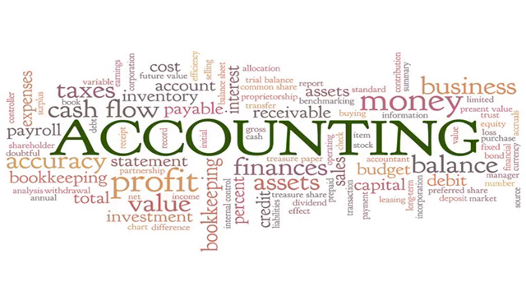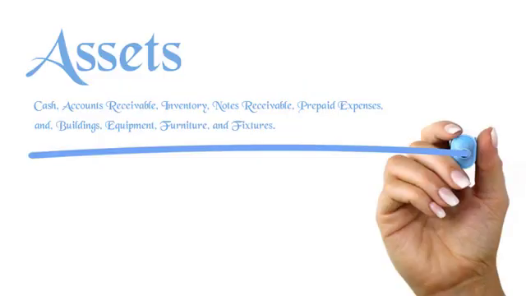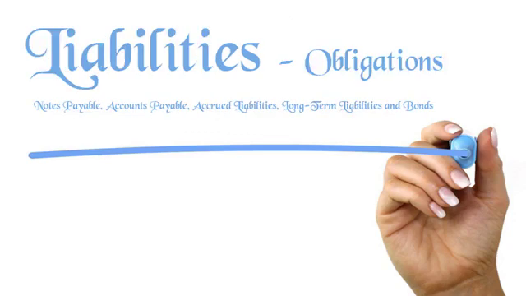Accounting is based on about 5 simple categories. 1. Assets represent value of ownership that can be converted into cash, although cash itself is also considered an asset. Cash, accounts receivable, inventory, notes receivable, prepaid expenses, land, buildings, equipment, furniture, and fixtures. 2. Liabilities, which are obligations that an organization owes to someone else. This includes notes payable, accounts payable, accrued liabilities, long-term liabilities, bonds.